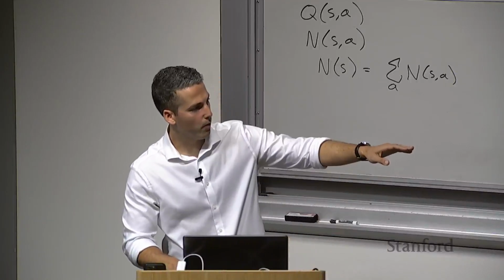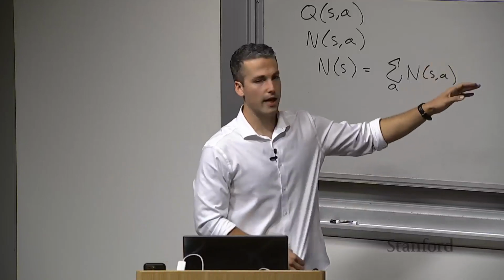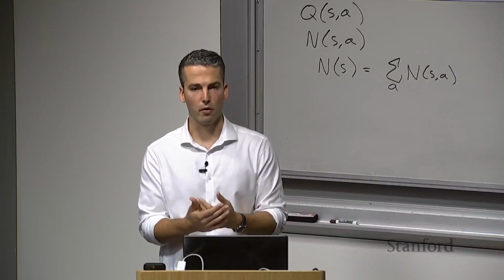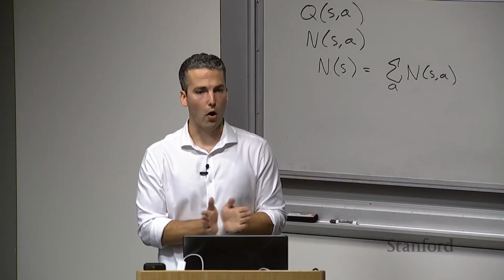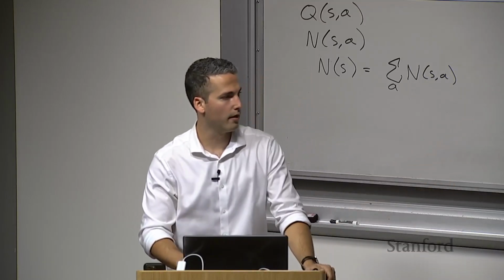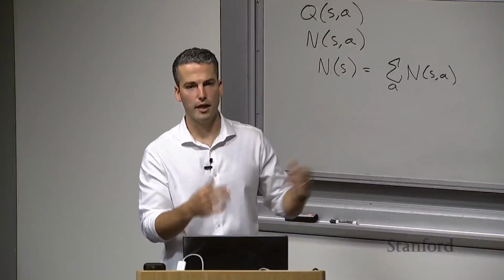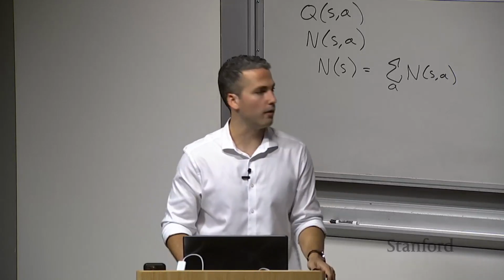Okay, and then one other one just to mention at the bottom there is progressive widening. We saw that issue with the shallow search tree occurring. So one method was to reduce the exploration constant. Another way is to use progressive widening, which limits the number of branches that can occur on your states or your actions, so that you artificially force the tree to go deeper before it gets any wider. So this is just to show you that there are quite a few different variations that you can implement with MCTS, and that's another reason that it's a versatile algorithm to use.